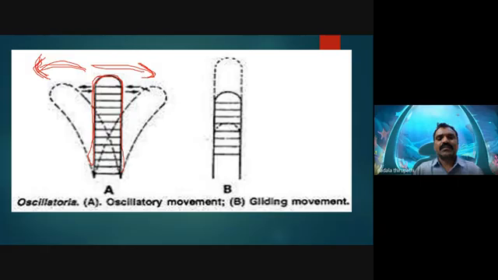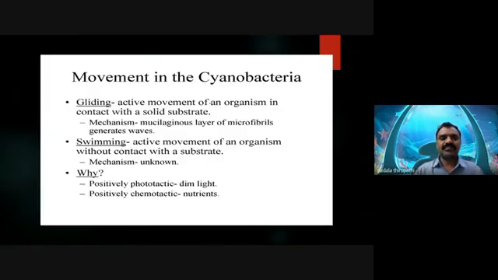So this movement we call gliding or slippery movement. Gliding movements are the active movement of an organism in contact with a solid substance.